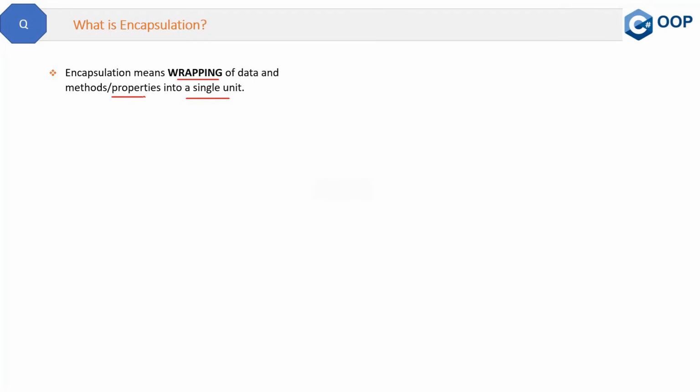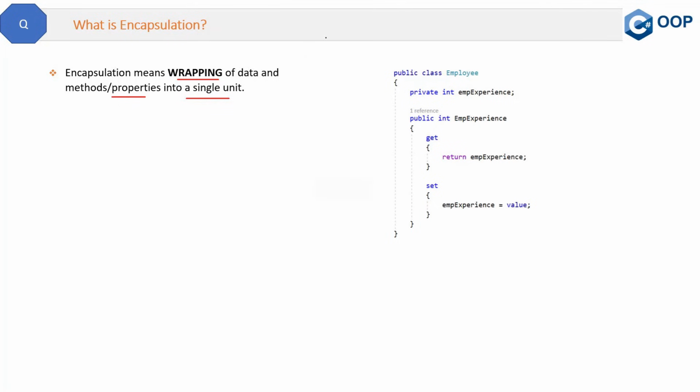Let's try to understand encapsulation with the help of a code example. Here is an employee class which has a field emp experience, which is basically employee experience. Remember in C# when we say field, then it represents the data only. So all the data will be stored in the form of fields in the applications. Now this field cannot be accessed from outside this class without the property.